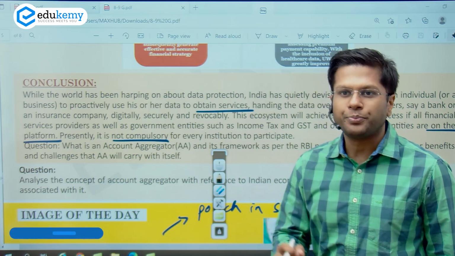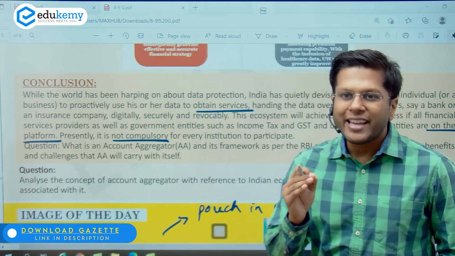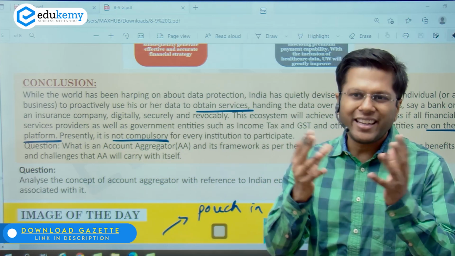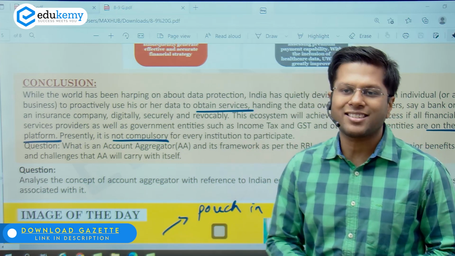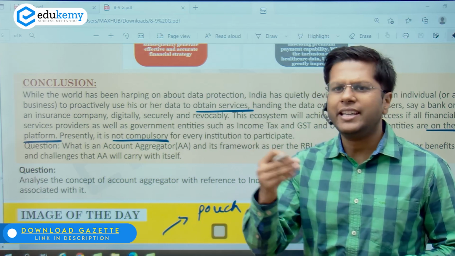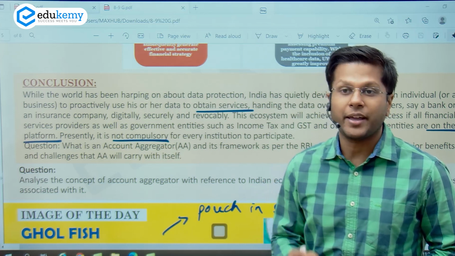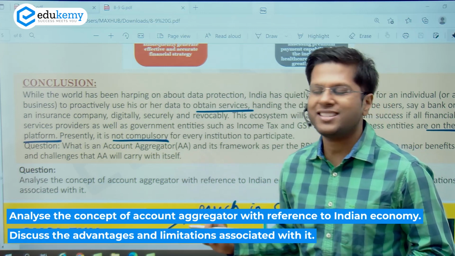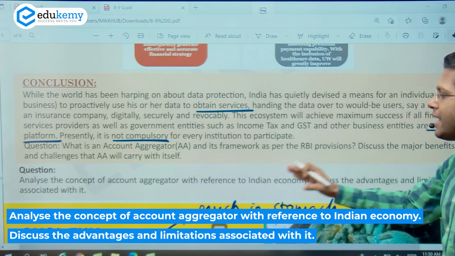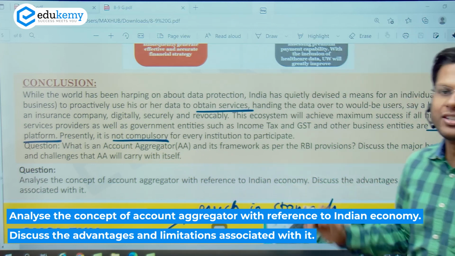After having understood the article in detail, after having gone through various aspects, all I would like you to do is to take 30 seconds to think about various dimensions of this new financial system, of the account aggregator system. What are the advantages, what are the issues, and what are the necessities because of which India is getting into this? And after that, you can attempt this question. The question says, analyze the concept of account aggregator with reference to Indian economy, discuss the advantages and limitations associated with it.